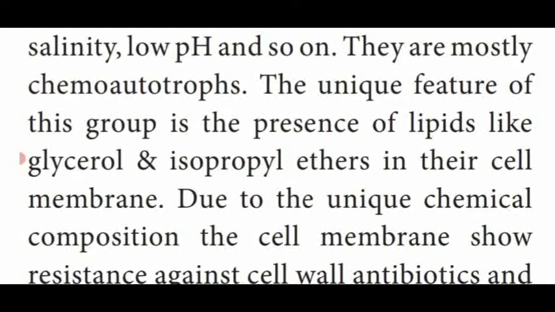What is chemoautotrophs? Bacteria which take their food material by the oxidation of organic or inorganic components. That process is said to be chemoautotrophs. So this gram-negative Archaebacteria is a chemoautotroph. This Archaebacteria contains lipids like glycerol and isopropyl ether in their cell membrane. That means this bacteria lacks the cell wall. Instead of that, they have only the cell membrane.